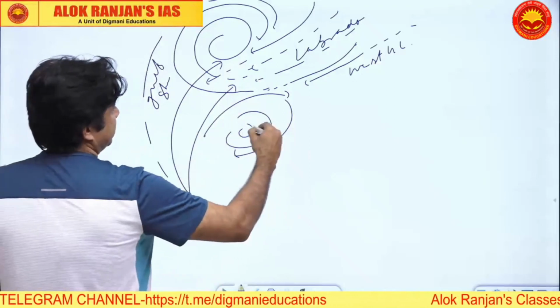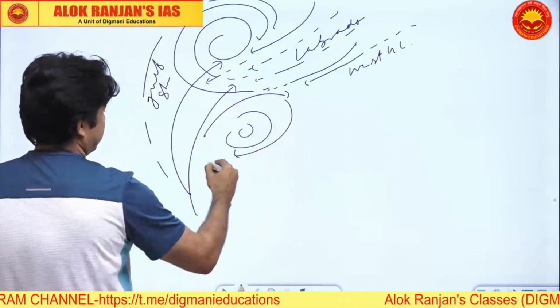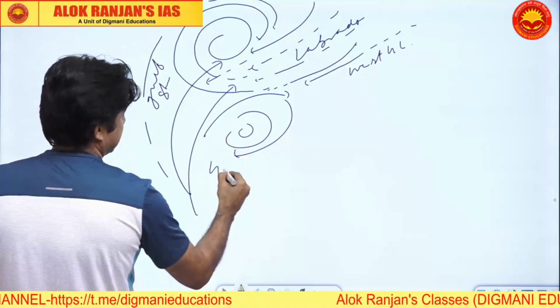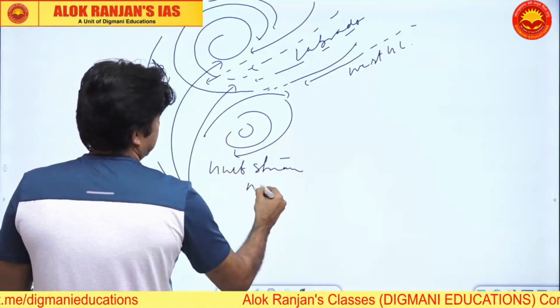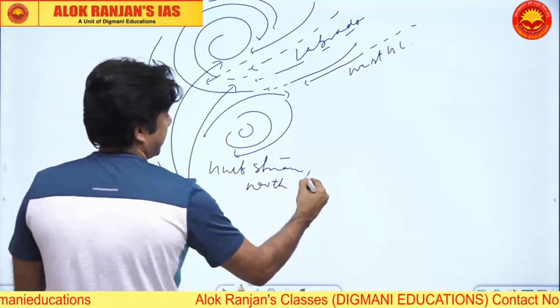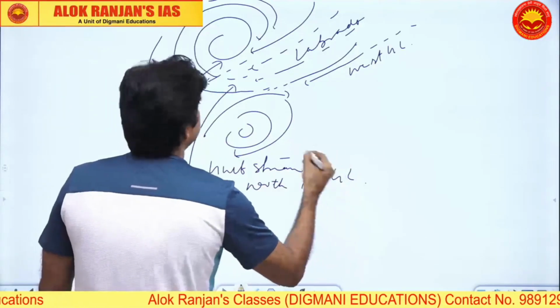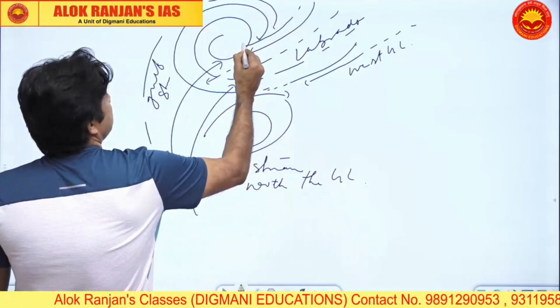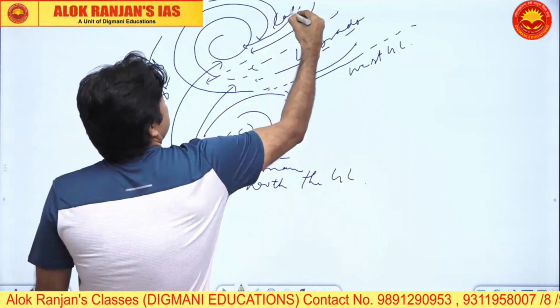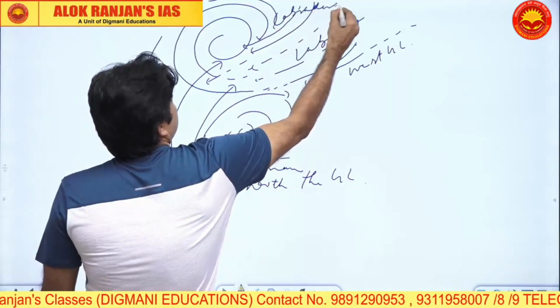This is the mixing of the Gulf Stream with the Greenland current, and this is with the Labrador current.